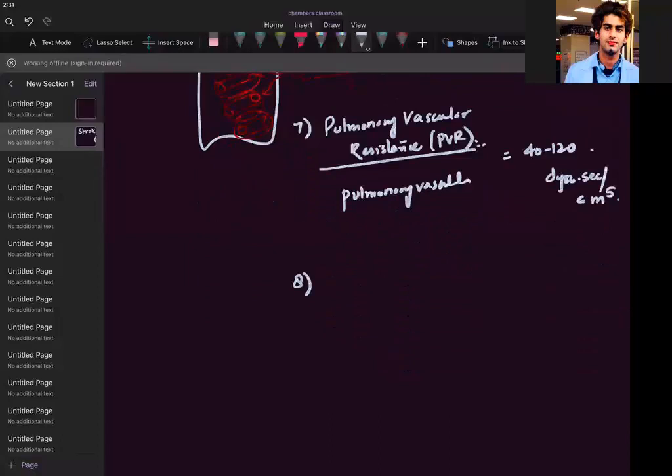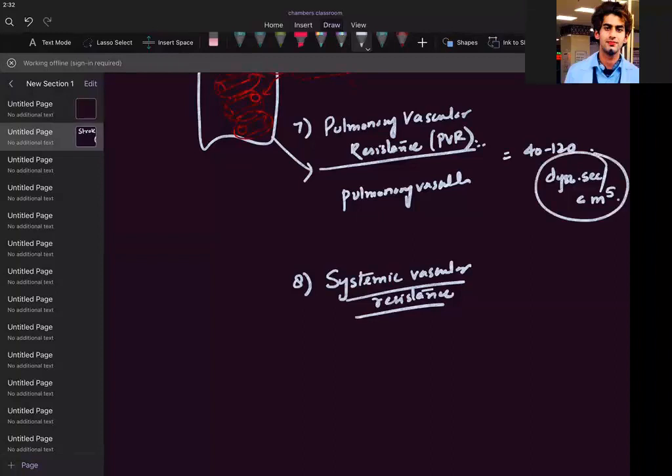If I talked about pulmonary vascular resistance, then I should talk about systemic vascular resistance. This was all about the lungs. So there are also vessels present outside the lungs, isn't it? We have a whole body left there. So we'll talk about the systemic vascular resistance. Systemic vascular resistance is so easy to understand. Small definitions, but they will make a difference when we are reading cardiology. So systemic vascular resistance is basically, again, measured like this, dyne second per centimeter 5.